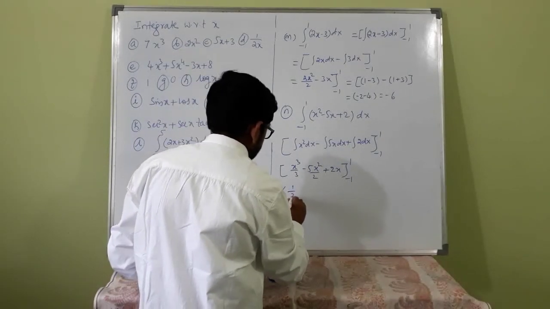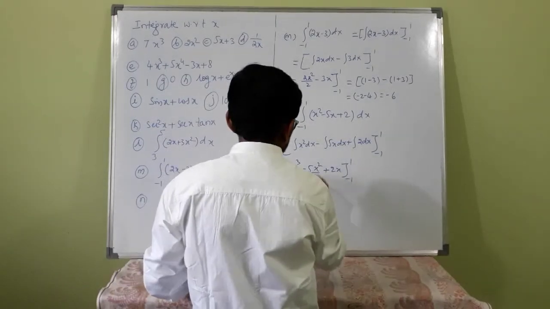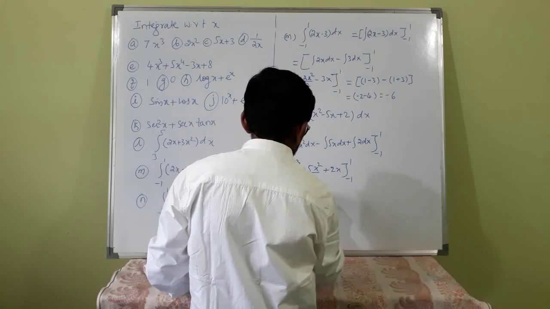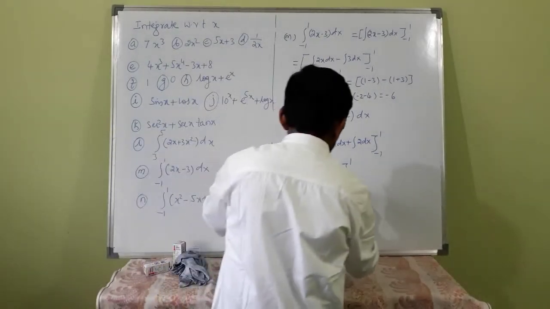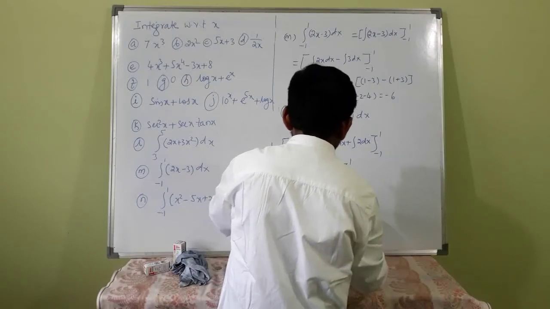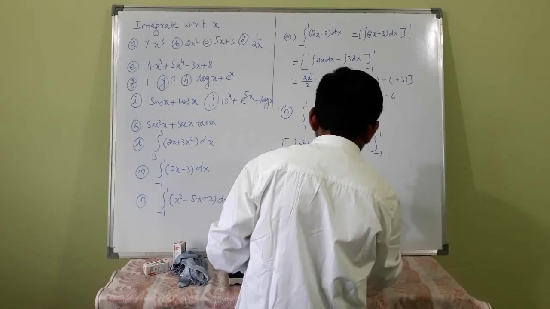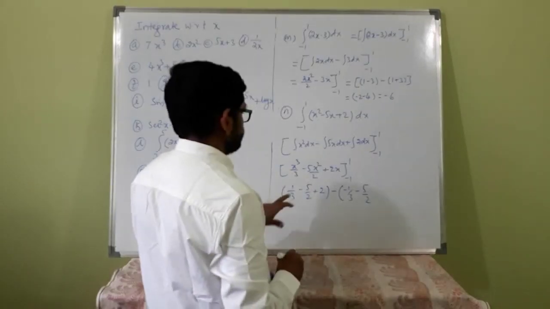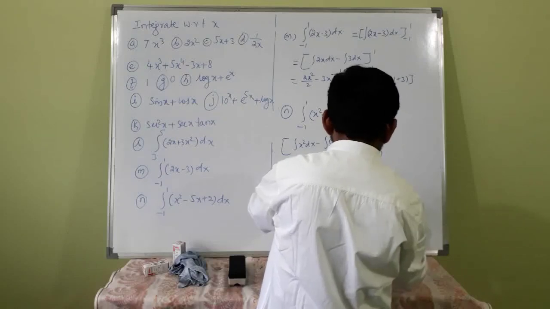One by 3 minus 5 by 2 plus 2, minus, you put minus 1: minus 1 by 3 minus 5 by 2, minus 2.